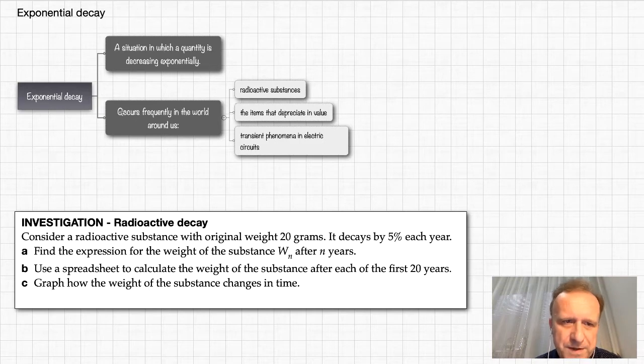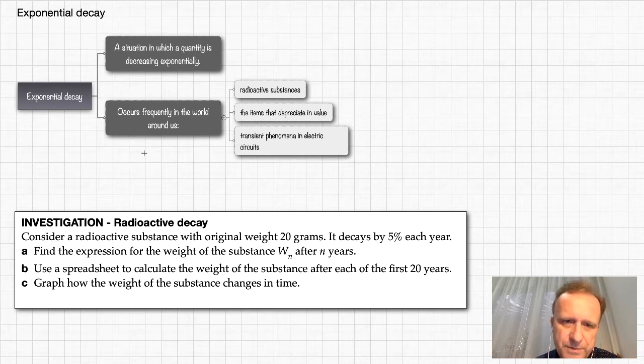So now, when does it occur? It occurs frequently in the world around us. For example, radioactive substances decay in this way, or the items that depreciate in value. Okay, so you may remember your first module this year about finance and about economy.